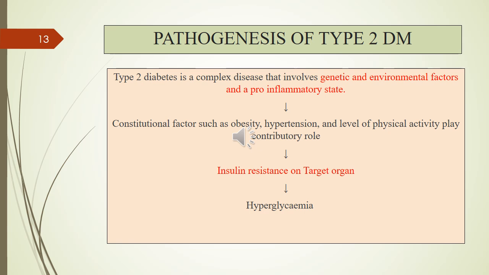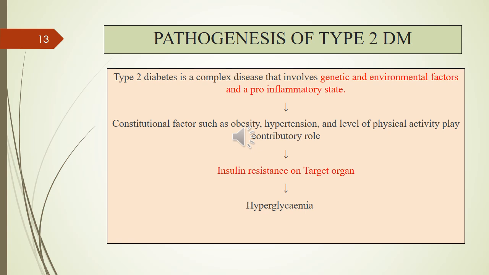So the receptor on the target organs is a tetrameric receptor, which is present in target organs like the liver, smooth muscles, and adipose tissue. So these tetrameric receptors are defective, so insulin cannot bind to this receptor, which is known as insulin resistance.